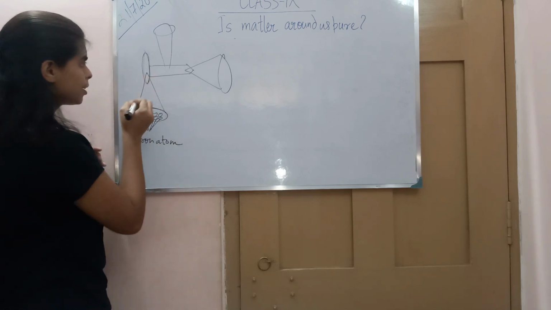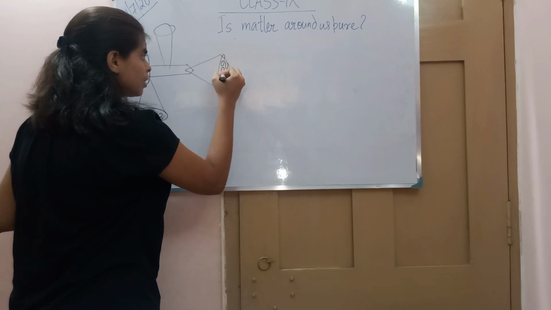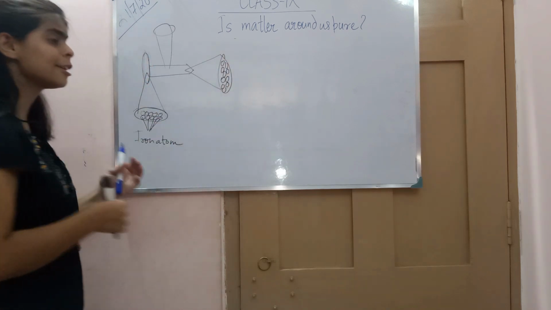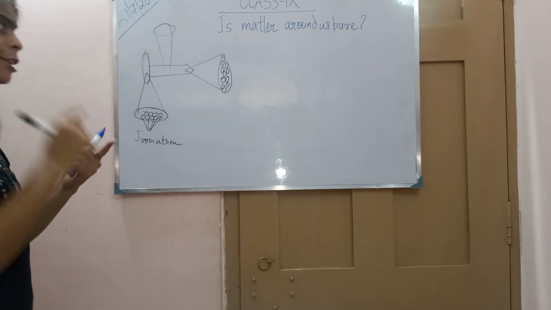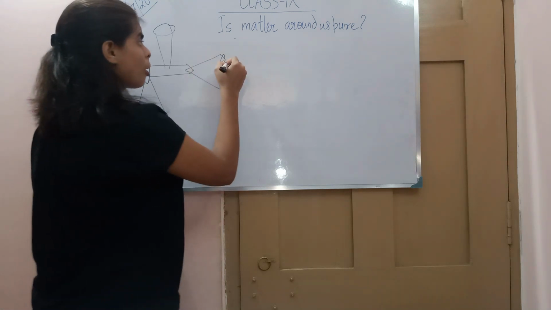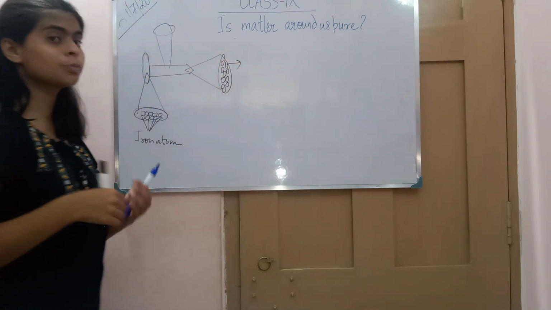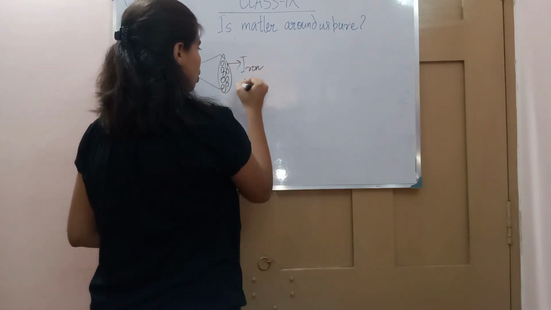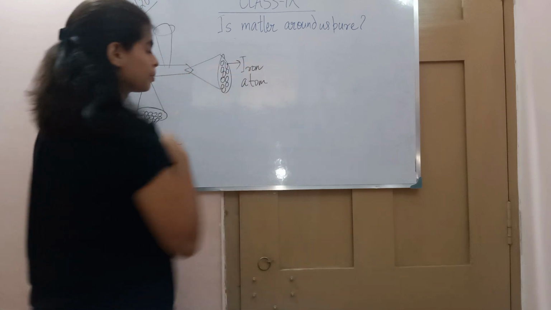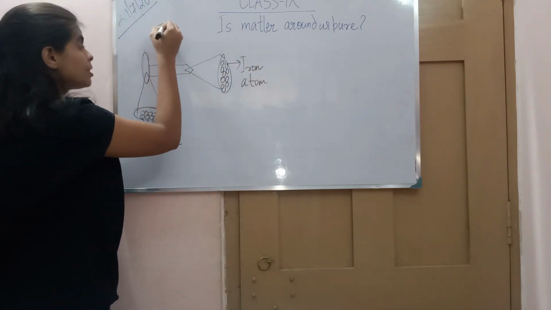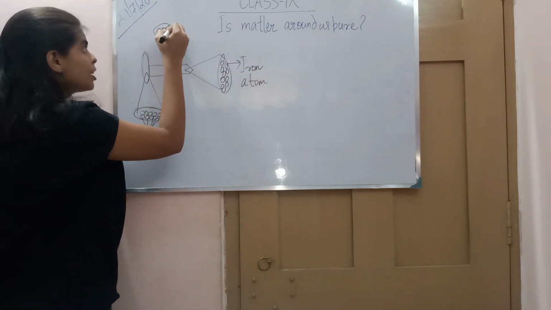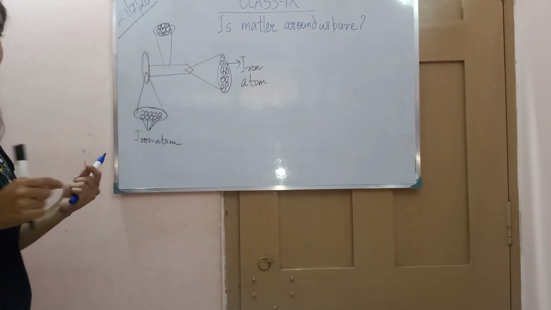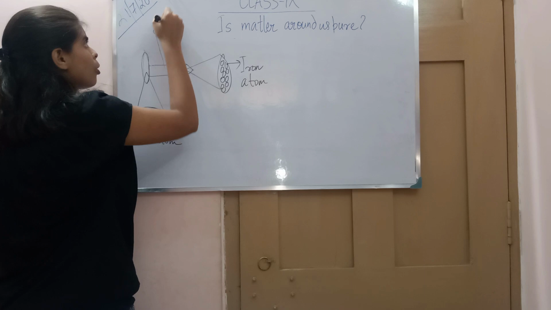Everywhere you look, you will see an aggregation of atoms, and each atom belongs to the iron atom. Similarly here also, you see a different aggregation of small atoms, and these atoms are all of iron.